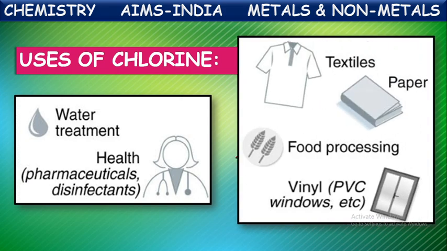Not only that, chlorine is also used in the textile industry, the paper industry, food processing, and in the preparation of some plastics like PVC. Vinyl chloride is used in making plastic items like doors, pipes, and tubes. In the preparation of this plastic also, they use chlorine. So these are the uses of the non-metal chlorine.